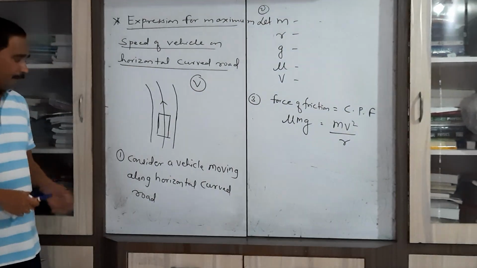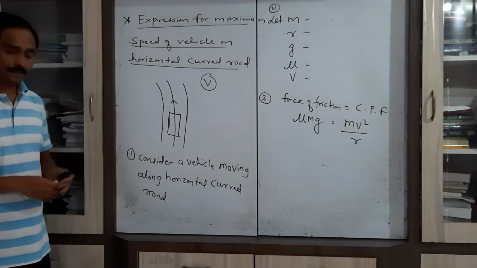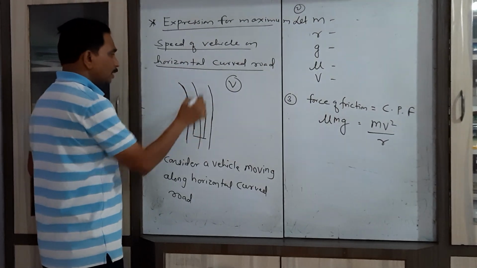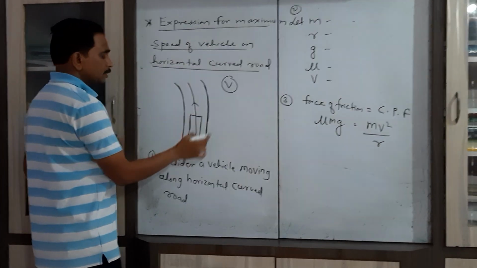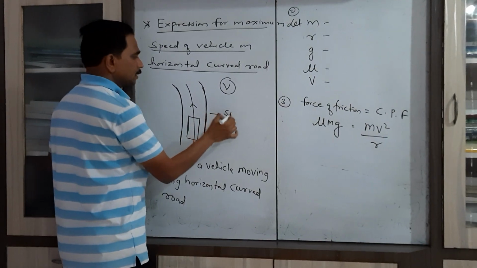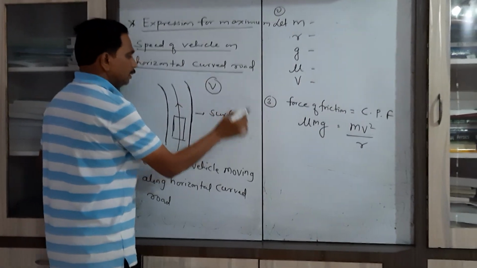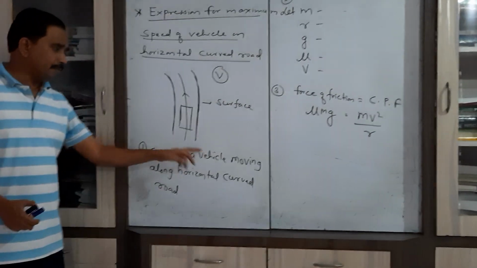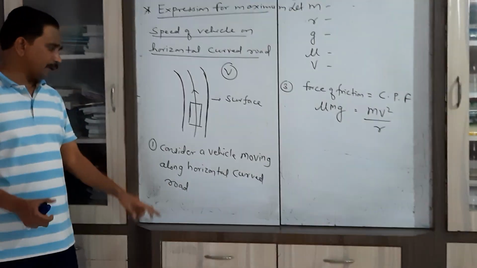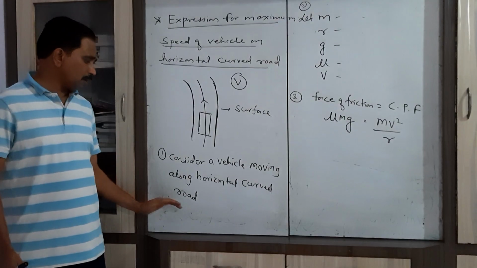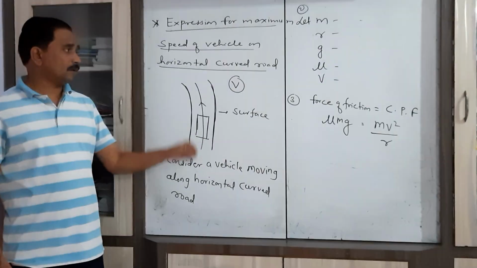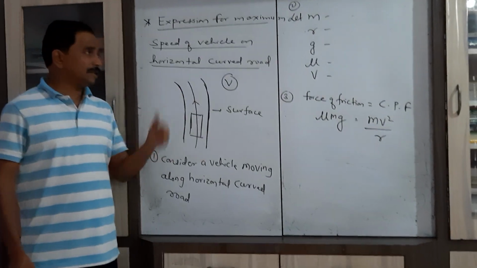So for that we have to consider one vehicle. So I draw here the horizontal curved road, whose both surfaces are at the same height. Now consider a vehicle which is moving along a horizontal curved road. Then you have to consider certain physical quantities related to this expression.